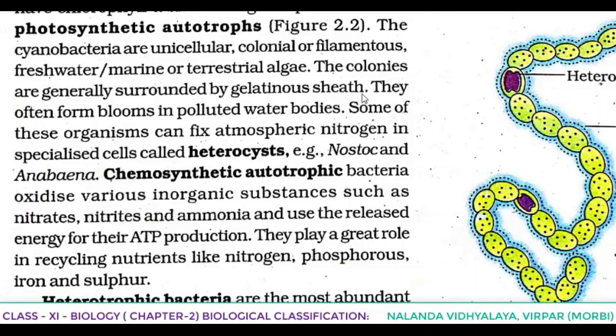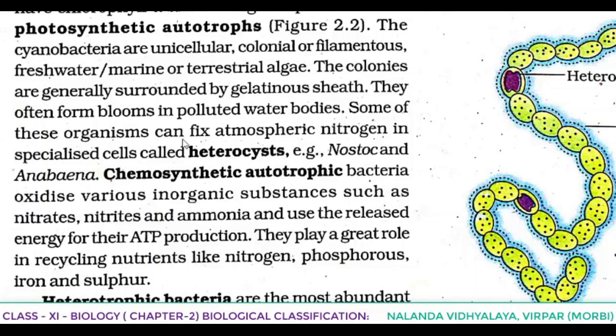You can see here in this figure, there is a mucilaginous sheath. That blue color you can see is labeled there: mucilaginous sheath, a covering. They often form blooms in polluted water bodies. So it is an indication of polluted water. It means if they are present, then we have to understand there is the presence of cyanobacteria.